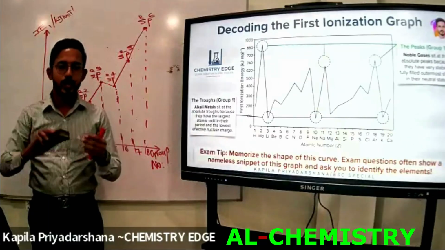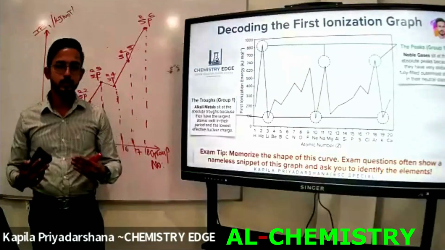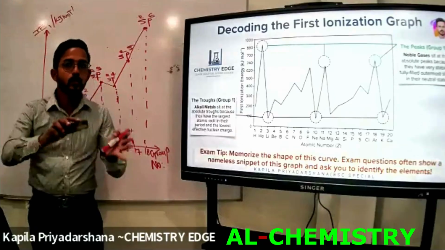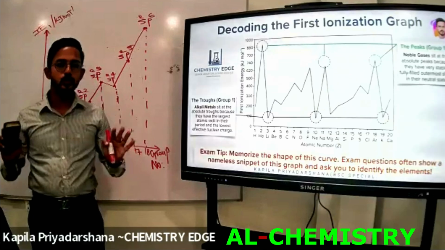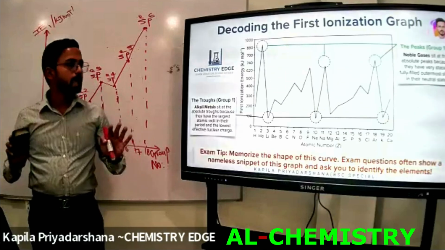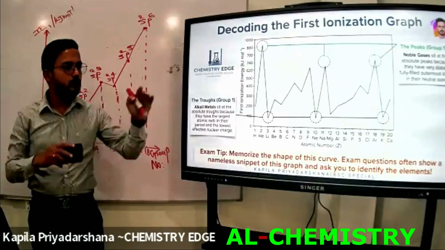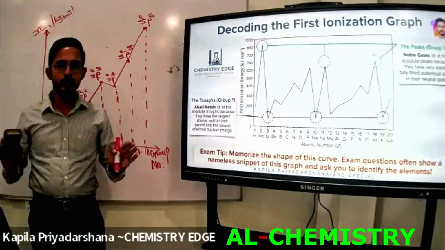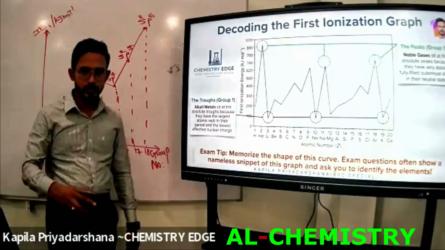You should have the ability to draw this graph immediately. When you are writing the exam, if they give questions on ionization energy, to prepare the elements in ascending or descending order of first ionization energy, in that situation you should be able to draw this graph immediately. After drawing it, you can prepare the ascending or descending order of the elements by first ionization energy. Can you understand?